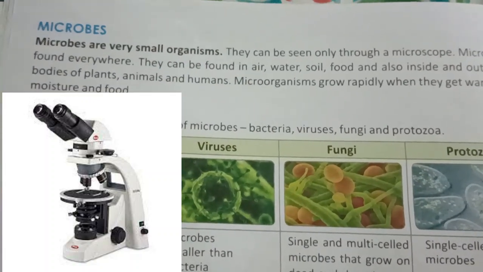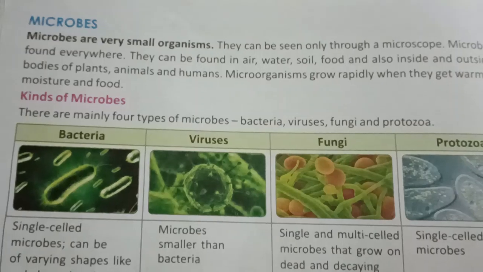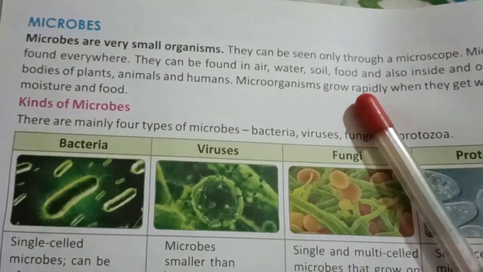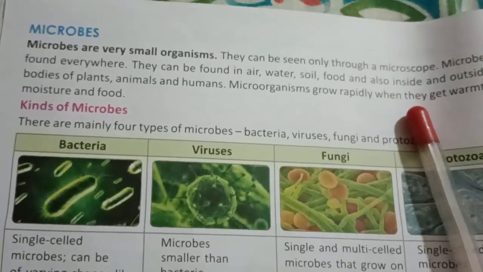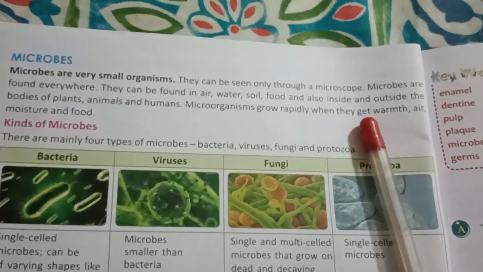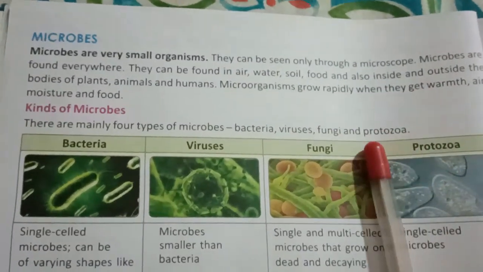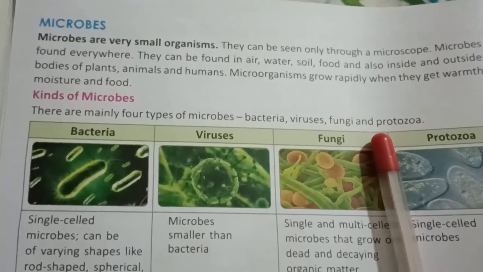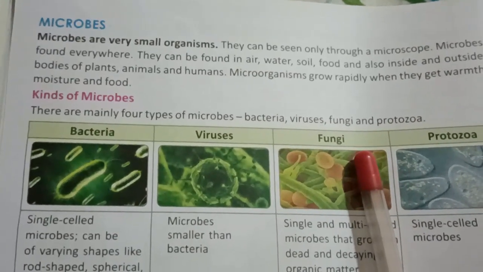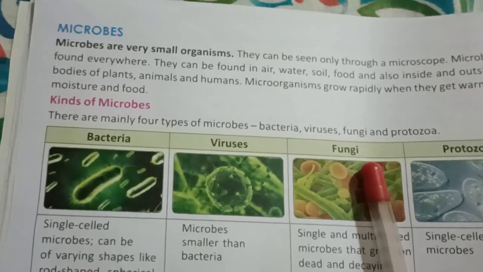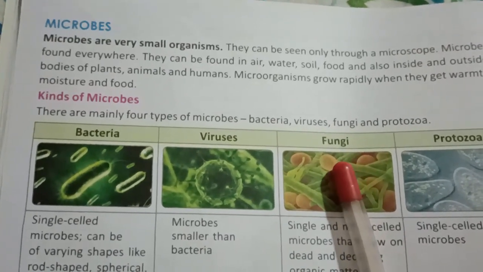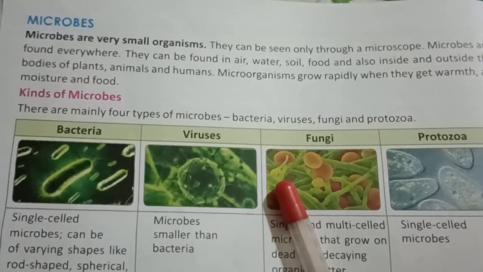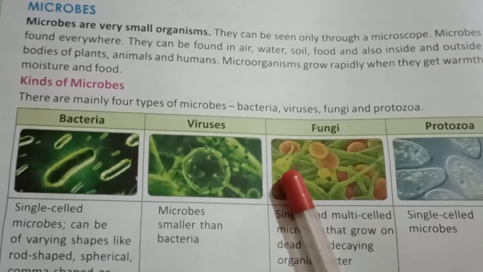Microbes are present everywhere. They are found in air, water, soil, and food. Also, very important, some microbes live inside and outside the bodies of plants, animals and humans. Yes, my dear student, you heard correctly. These microbes are present in human bodies also. So these microbes are present everywhere in air, water, soil, food, and also in the bodies of humans, plants and animals.